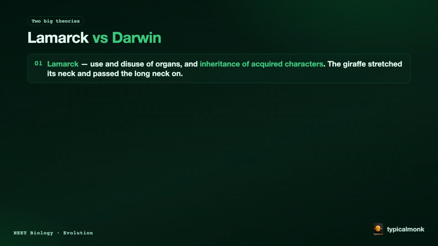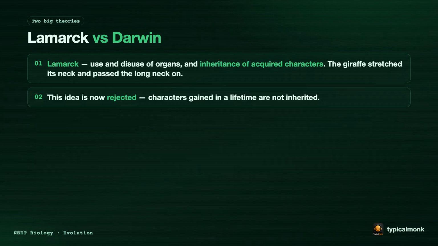Now the two big theories. Lamarck said, the use and disuse of organs and the inheritance of acquired characters. The giraffe stretched its neck to reach the leaves and passed that long neck to the next generation. This idea is now rejected. Characters gained in a lifetime are not inherited.